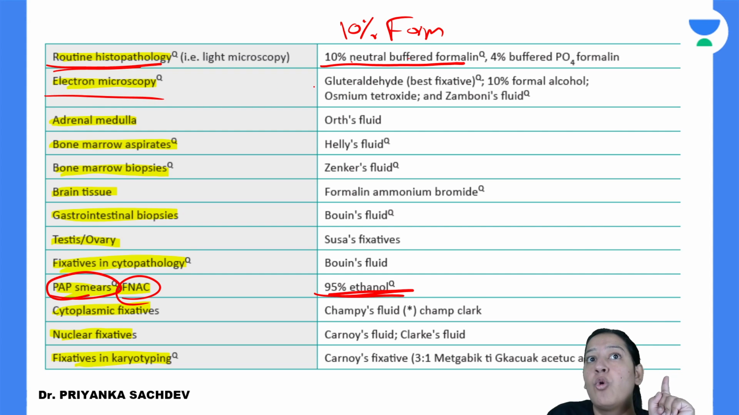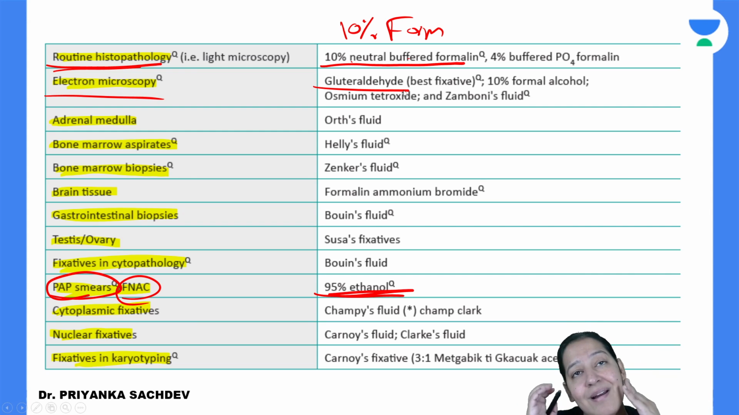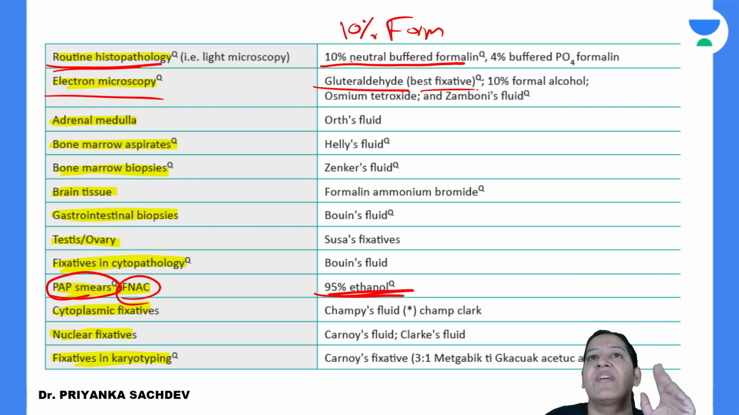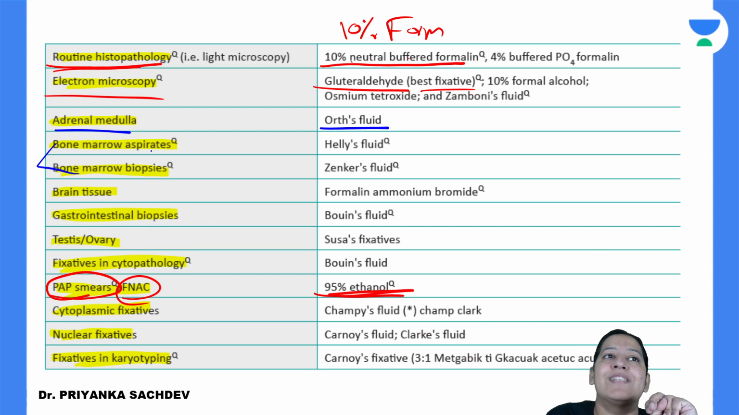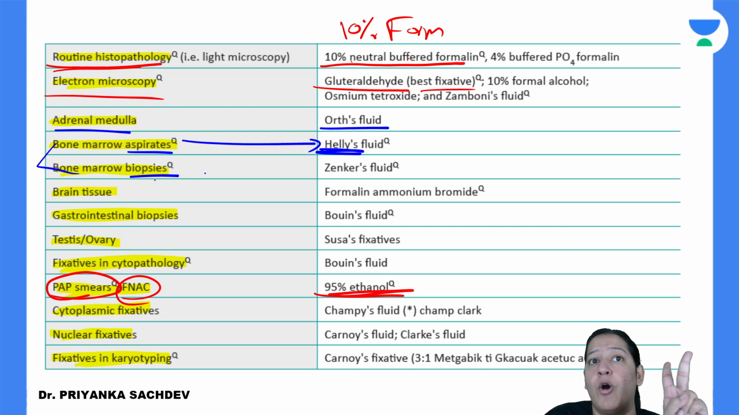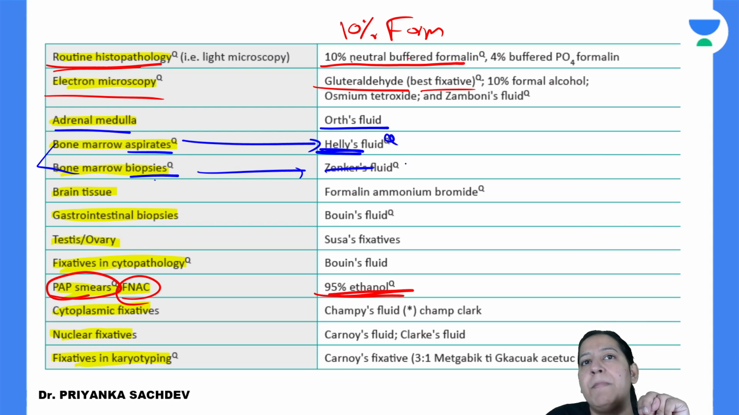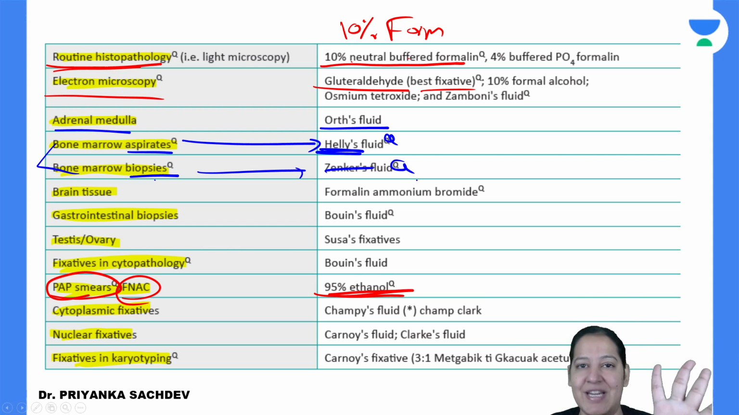Electron microscopy के लिए glutaraldehyde. Please learn, repeat it again and again. Glutaraldehyde is the best fixative for electron microscopy. Others are there, लेकिन glutaraldehyde is the best. For various tissues, for adrenal medulla, it is Orth's fluid. For bone marrow में दो चीजें होती हैं, you know ना. बोन मैरो एस्पिरेट अलग होता है, बायोप्सी अलग होता है. सो एस्पिरेट के लिए we use Heller's और बायोप्सी के लिए we use Zenker's. दोनों पे PYQ आ चुका है, one in NEET PG, one in AIIMS. It is already repeated. Please learn it.